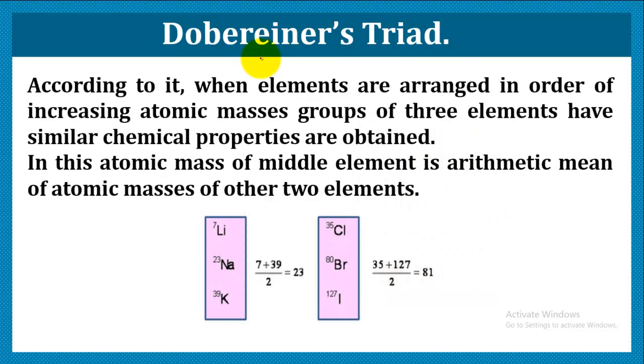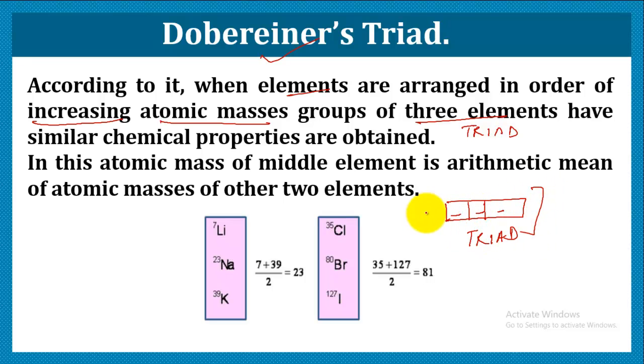The basis of Daubeney triad classification was the atomic mass. He arranged the elements in order of increasing atomic masses in groups of 3 elements, that is, in a triad. When the elements were arranged in triads in order of increasing atomic masses, he could easily make out that these elements show similarity in properties.